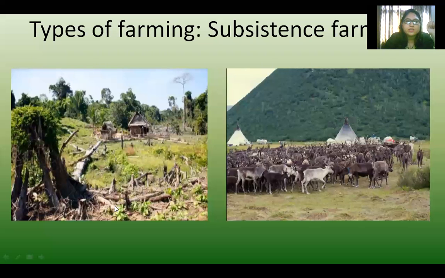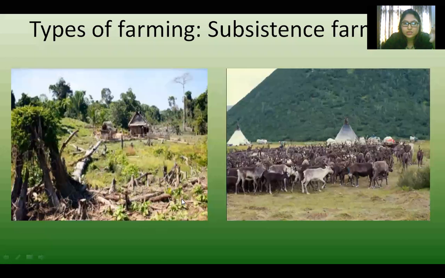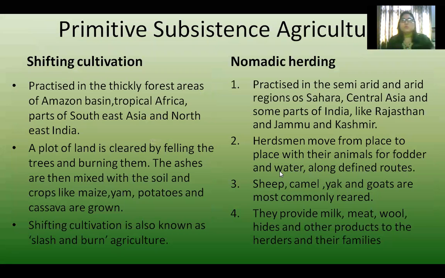You can see here in the picture. See, you can see the trees are cut down. Okay, so trees are cut down and then something is grown. You can see these green plants are grown here. So trees are cut down and then crops are grown. So what is shifting cultivation? Understand the two processes. Primitive subsistence agriculture is of two types, that is shifting cultivation and nomadic herding. Very simple to understand. Shifting cultivation is what? Shifting means when you shift the agriculture, for 6 months you are cultivating on one land and then you are leaving that land and going to the next land. So what is done here?